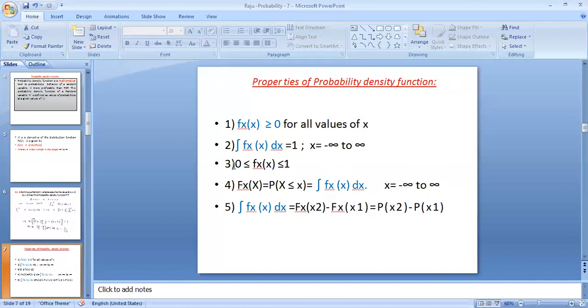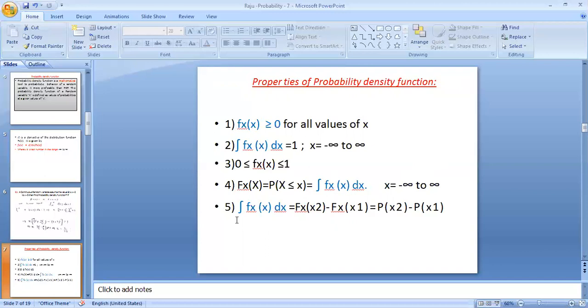So it means the distribution function of the random variable X equals the cumulative probability, that is the probability of X less than or equal to x, and that is also equal to the integration of f_X(x) dx, which means it is a density function.